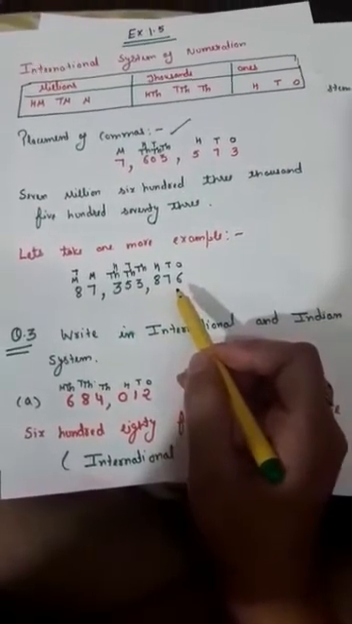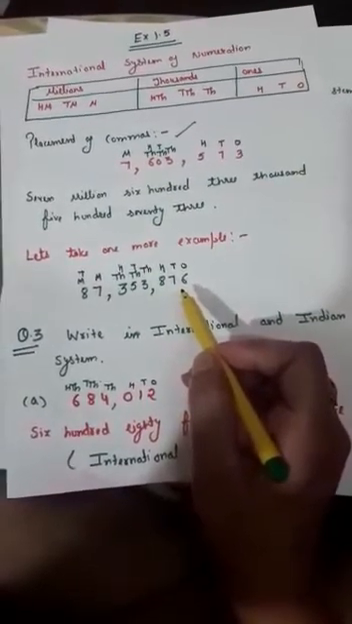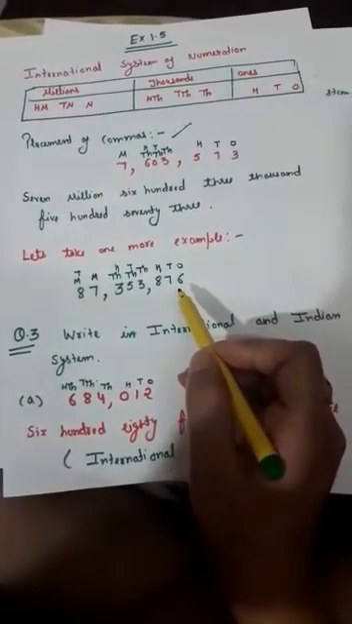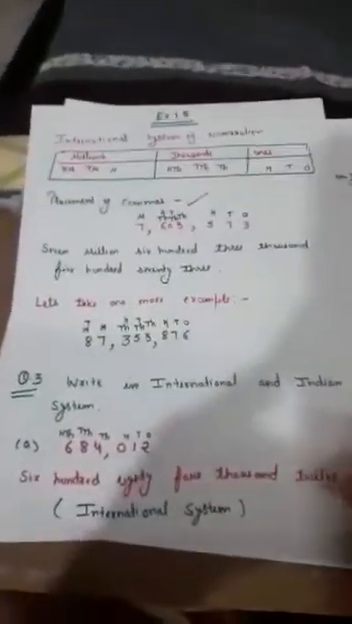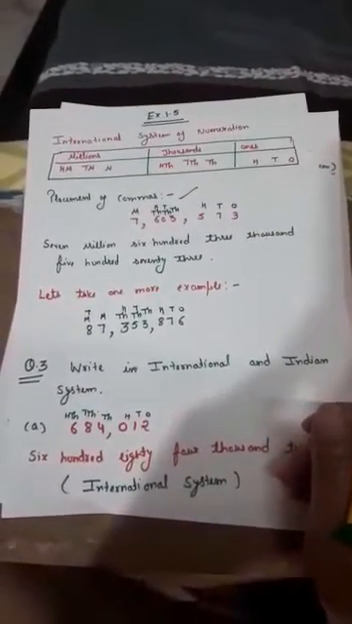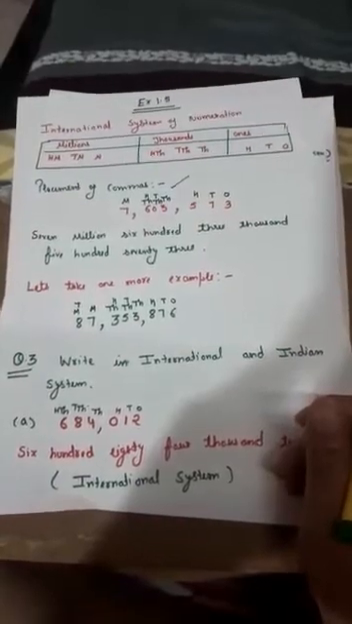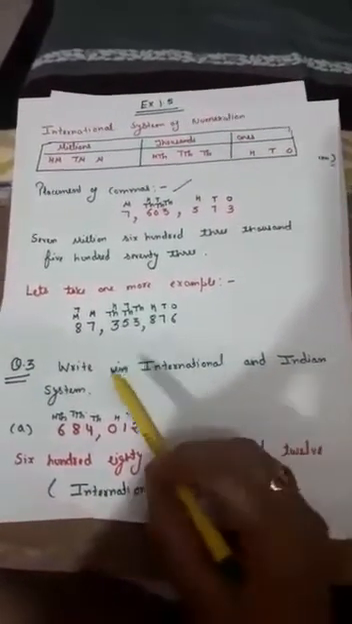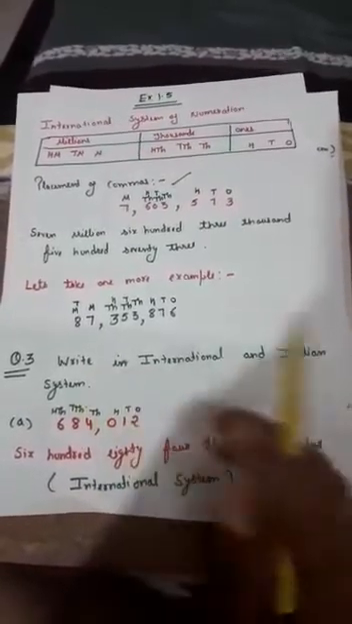87,353,876. Is it clear? I think the placement of commas in the international system of numeration and the Indian system is already clear to you. Moving back to our exercise, we had already discussed two questions of exercise 1.5. Now, going to question number 3 of exercise 1.5, you have to write the number in international and Indian system.